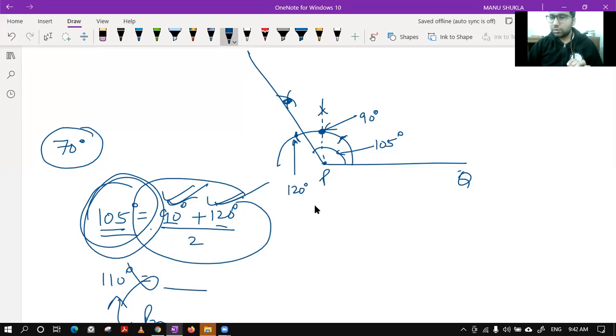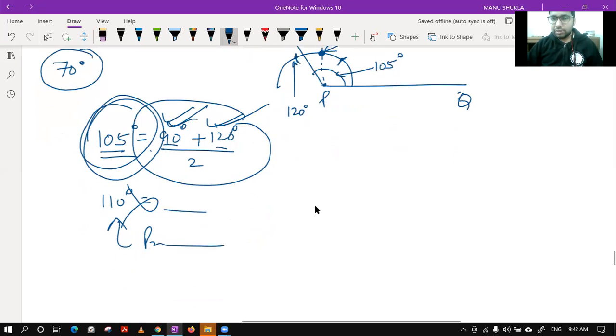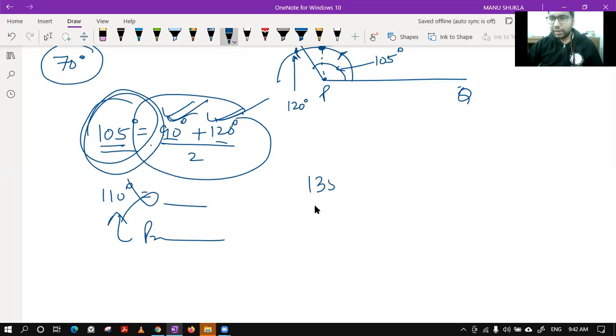This is the concept. That's it. Please confirm. Similarly, class, if I ask, can you draw the angle 135 degree using this angle bisector method? Can you draw this angle 135 degree?